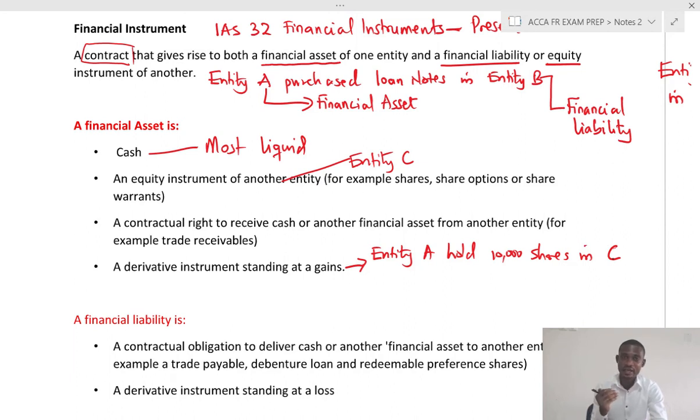Now, entity A is worried that the price of these shares would go down significantly in 4 months. Therefore, entity A is likely to lose. So what entity A will do is to buy a hedging instrument.